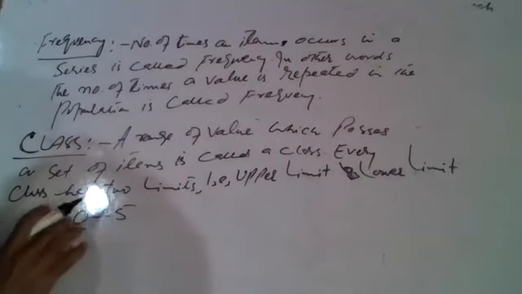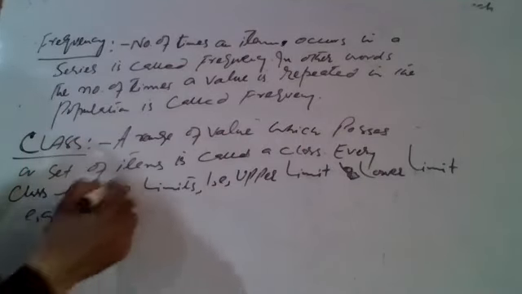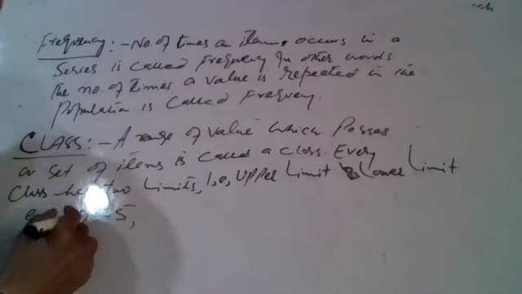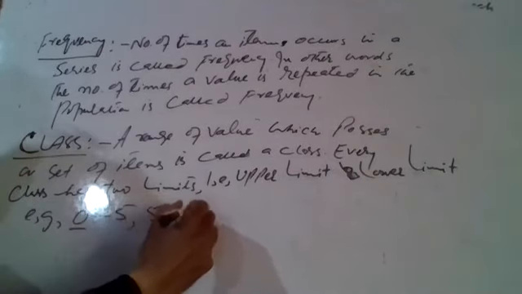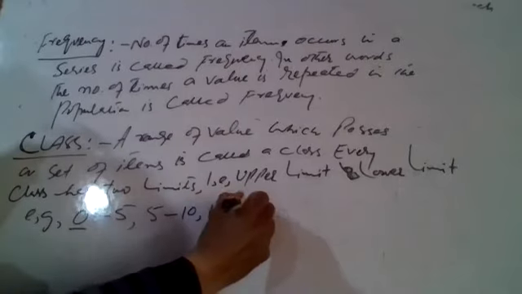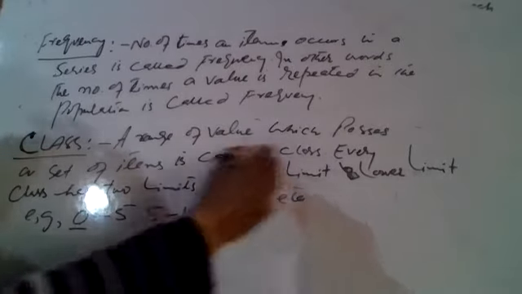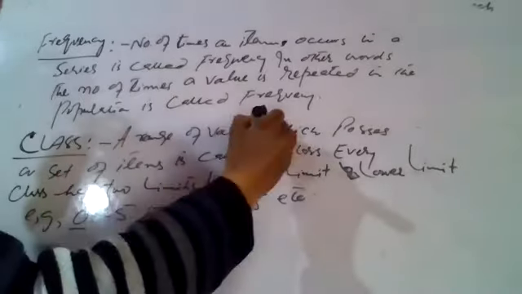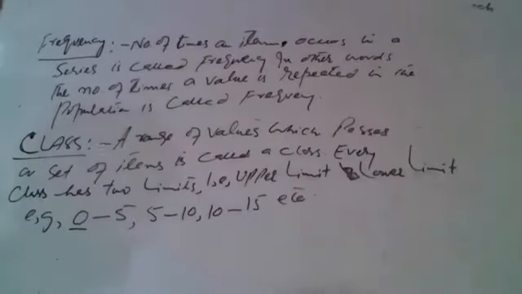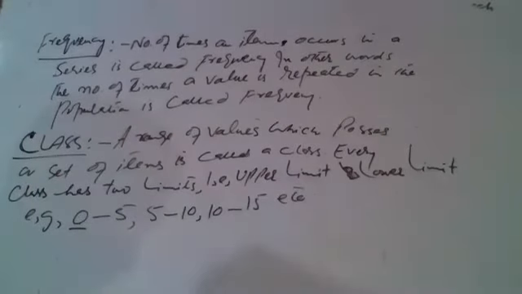From 0 to 5, all the values between 0 and 5. From 5 to 10. इसी तरह from 10 to 15, etc. So what is class? Class is a range of values which possess a set of items. A class has two limits, lower limit and upper limit.